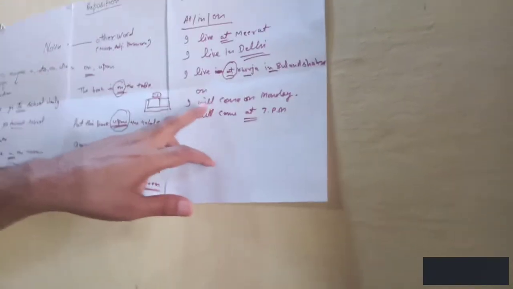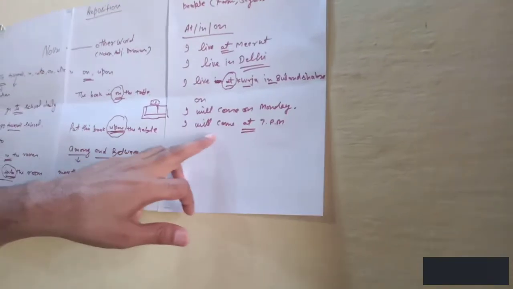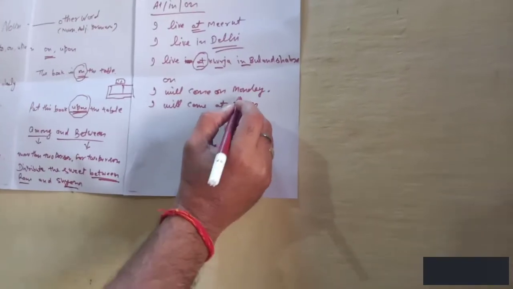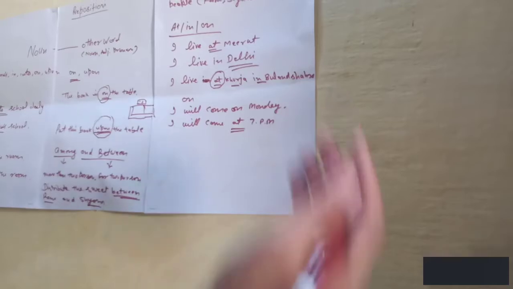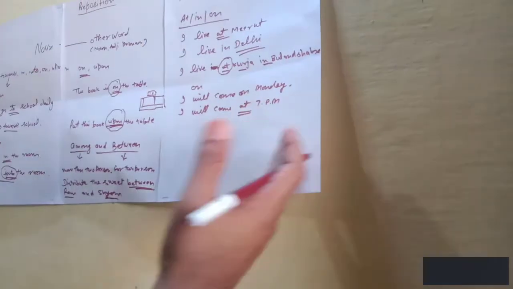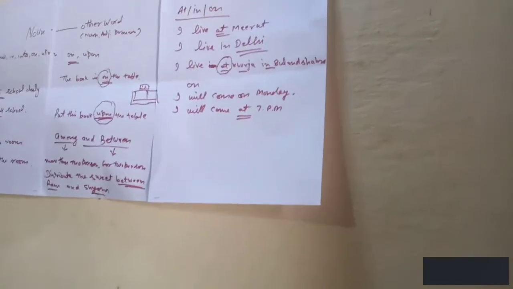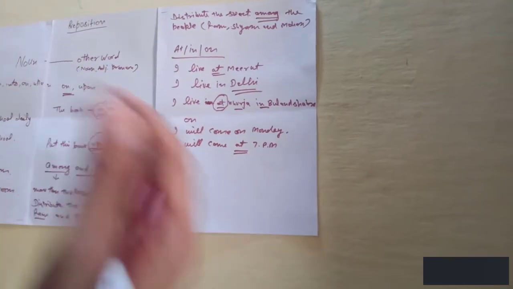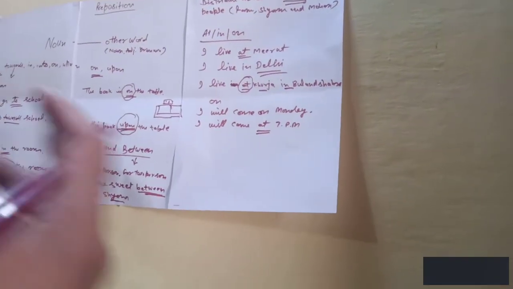I will come on Monday and I will come at 7 p.m. So the difference is we always use on for days: on Monday, on Tuesday, on Wednesday, and at is used for time: at 7 p.m., at 4 p.m.